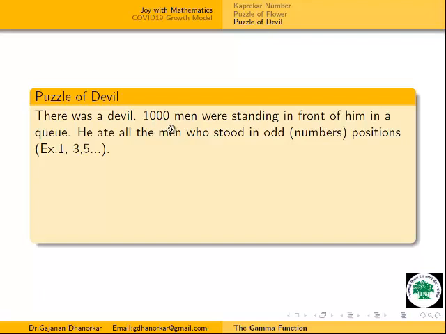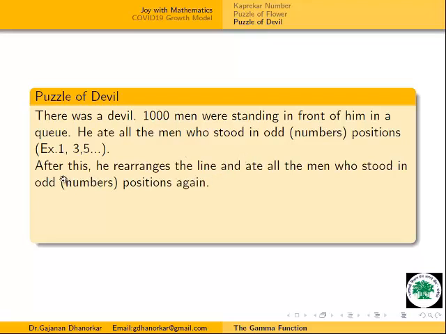There was a devil. 1,000 men were standing in front of him in a queue. He ate all the men who stood in odd number positions. Means he has a queue of 1,000 men, and he is going to eat the men in odd positions: first position, third position, fifth position, and so on.